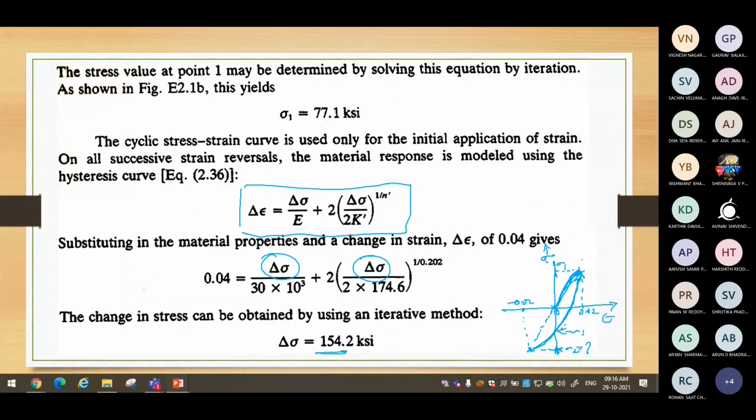So this path equation is delta epsilon is equal to delta sigma by E plus 2 into delta sigma by 2K, all raised to 1 by n dash. I think you can understand.